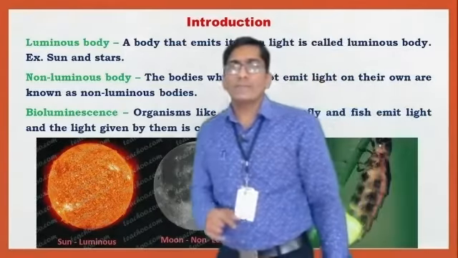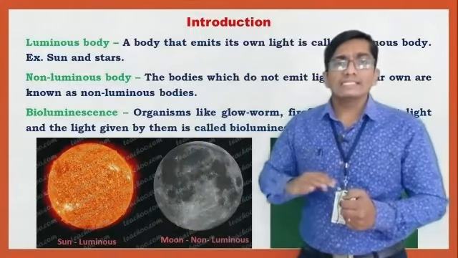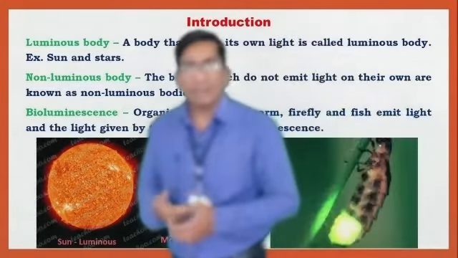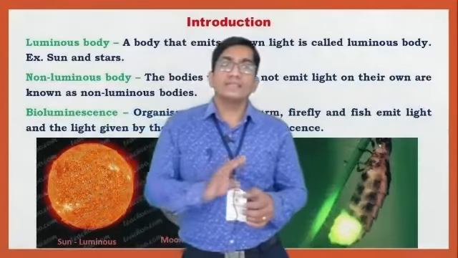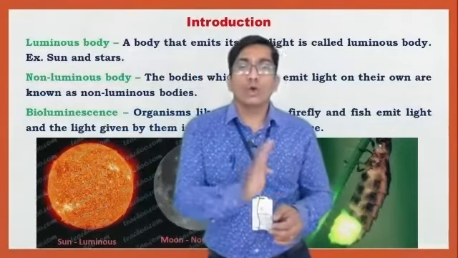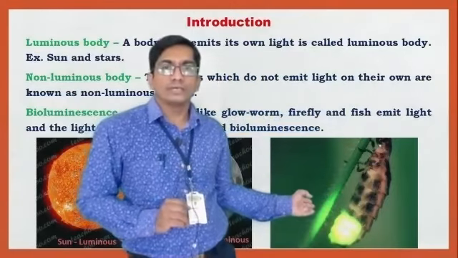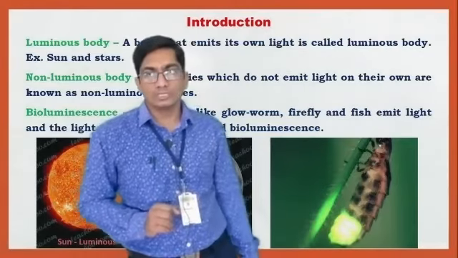Another type is bioluminescence. Bioluminescence refers to organisms like the glowworm, the firefly, and some fish. These emit light produced by their bodies. This is called bioluminescence. This example is the glowworm, which emits its own light, so these are bioluminescent.